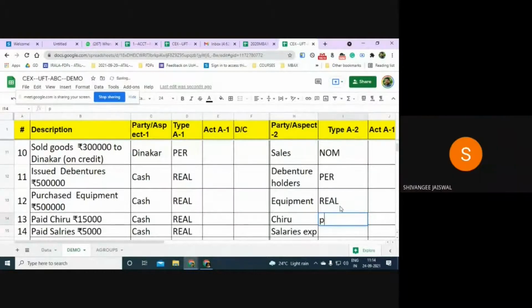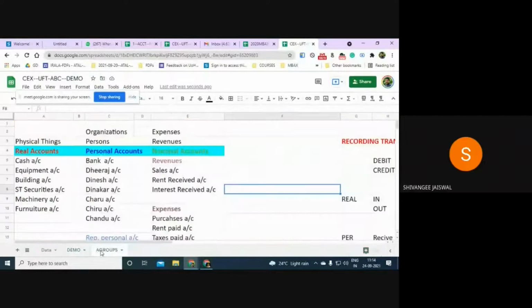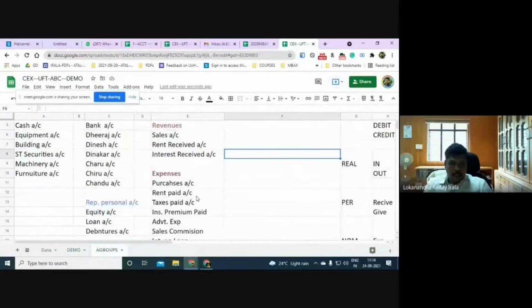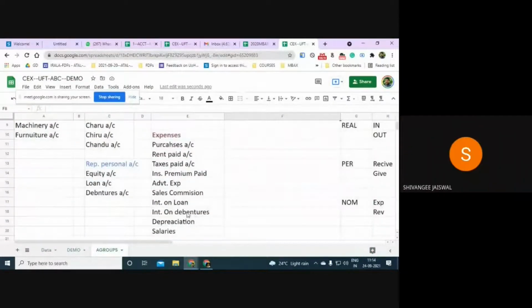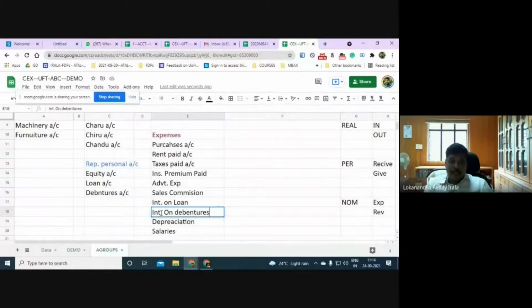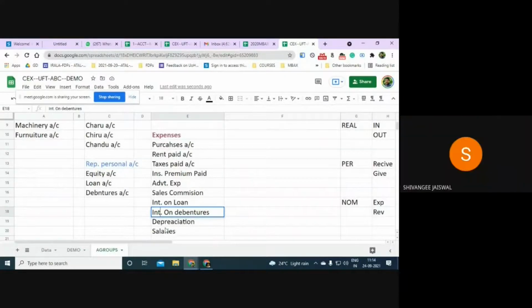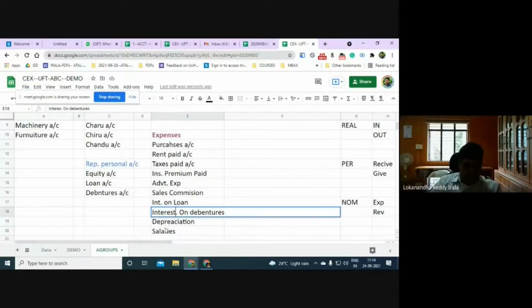Chiru is personal. Sir, debenture is mentioned as nominal, but you have written personal. Where is it mentioned? No, it is interest on debentures, not debentures. If you pay interest on debentures, then that is an expense.